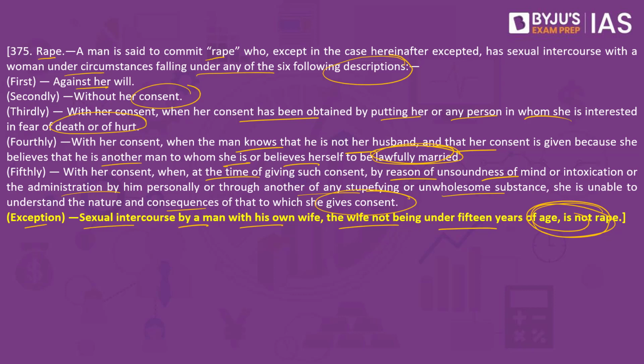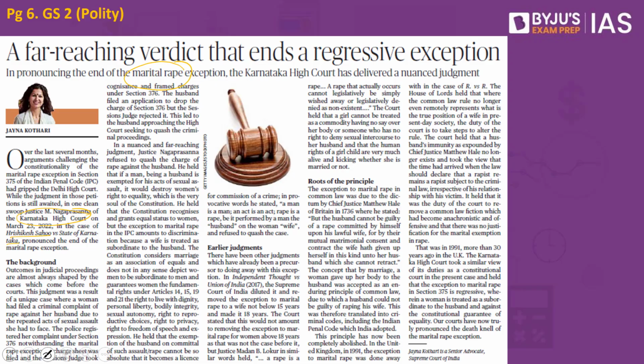Setting aside this legislative backing, we now have the Karnataka High Court, which said that even if it is her husband who has committed the rape on a woman who is his wife, this is also considered rape. And when it is considered rape, whatever punishment is imposed under section 376 will be imposed on that person. So until now, there was a parameter which said that if the husband of a particular woman happens to rape her, there was an exception and it was not considered rape.